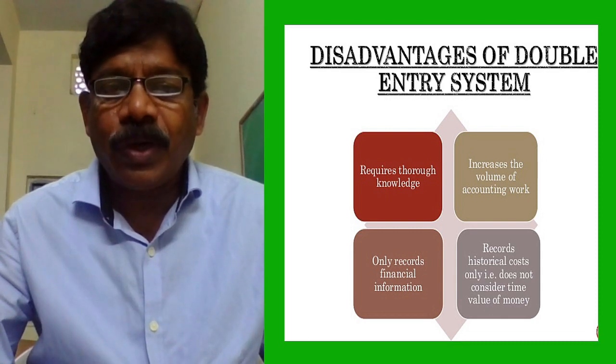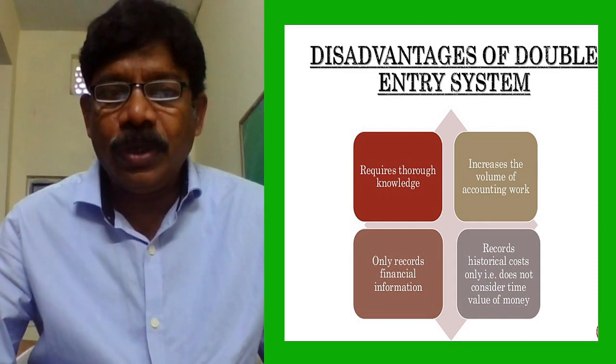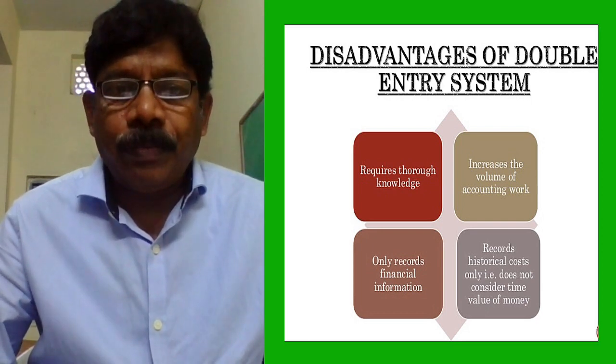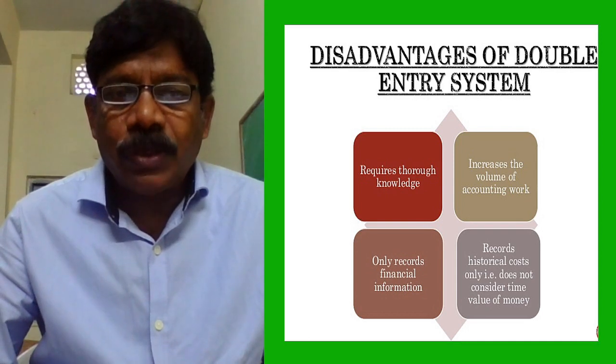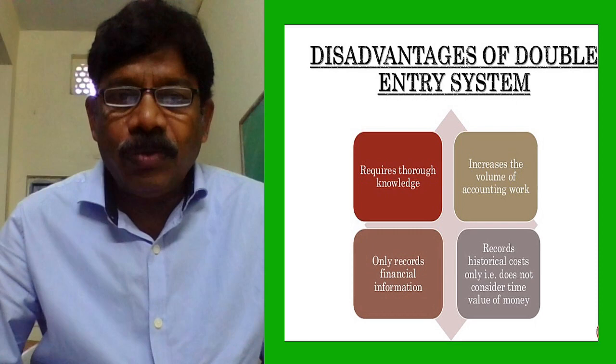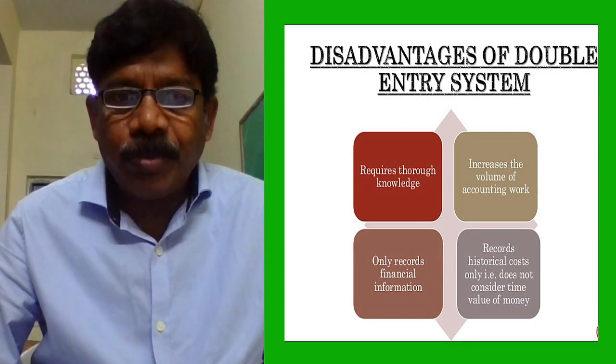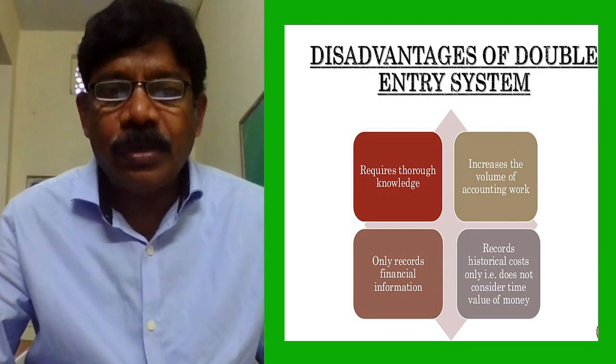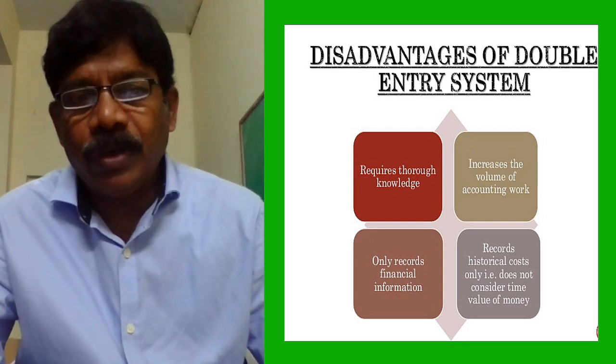Increase in the volume of accounting work. So look at our accounting process. Transactions were first recorded in vouchers. Based on the vouchers, journal entries were prepared. Each journal entry has two sides, one is debit, another one is credit.